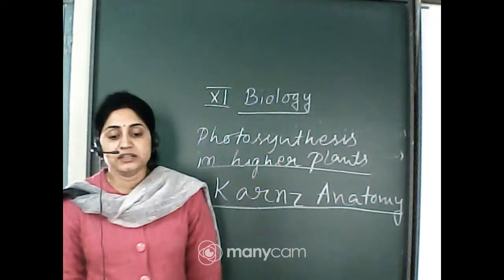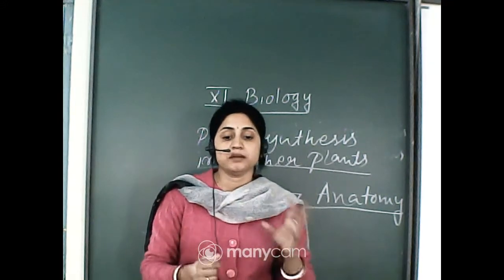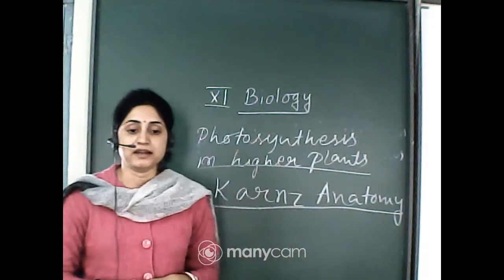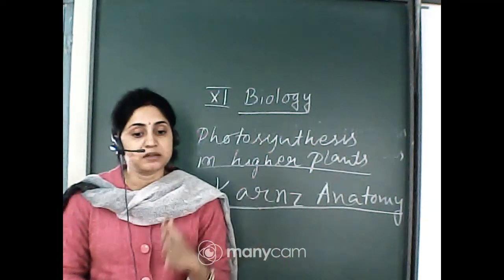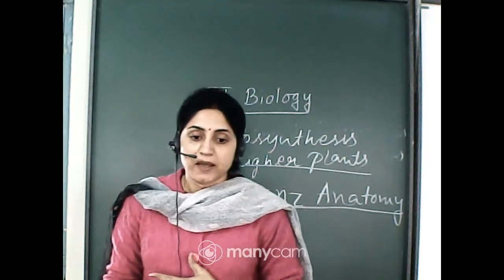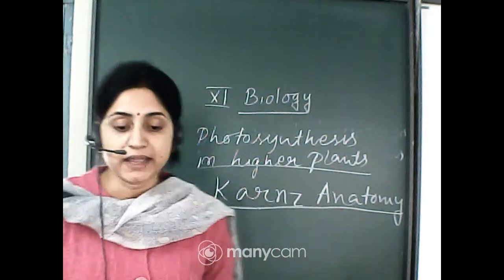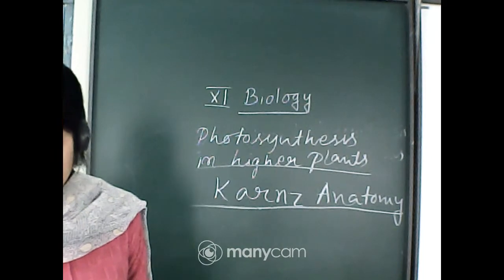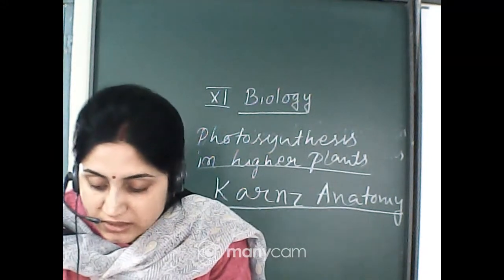Why does carboxylation occur more in the C4 plants? Because in the mesophyll cell of the C4 plants, Rubisco is absent, and it is present in the bundle sheath. The Calvin cycle occurs in the bundle sheath.